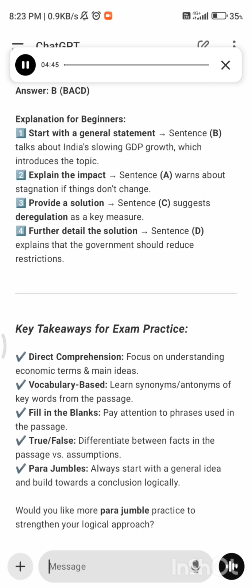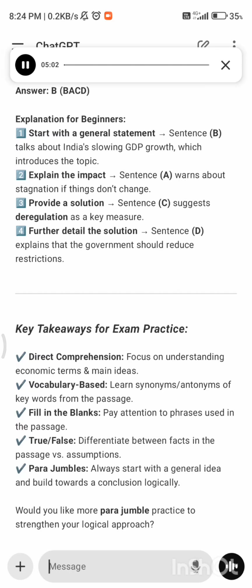Key takeaways for exam practice. Direct comprehension: focus on understanding economic terms and main ideas. Vocabulary based: learn synonyms and antonyms of key words from the passage. Fill in the blanks: pay attention to phrases used in the passage.